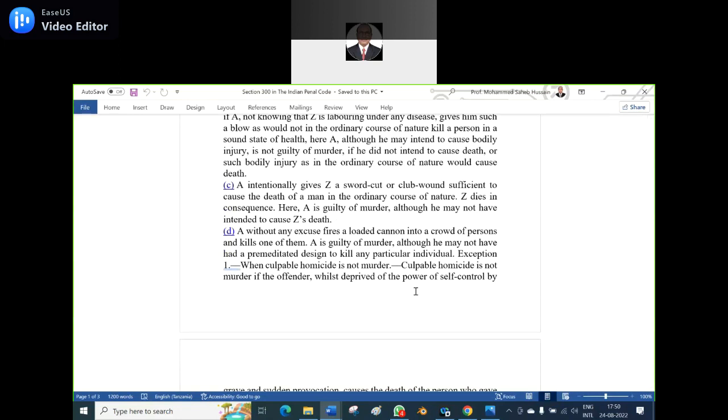Okay, now let us go to the next point here. A is guilty of murder, although he may not have had a premeditated, meaning pre-designed, design to kill any particular individual. When you use the AK-47, keeping the nozzle at the mob, and you want to know whether the people will die or not, the clear intention is there to kill. Sir, accidentally it is made. Even then, you are not supposed to touch the AK-47 when you don't know how to operate it.